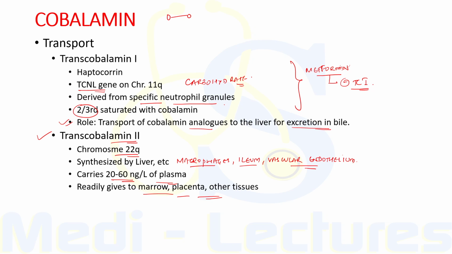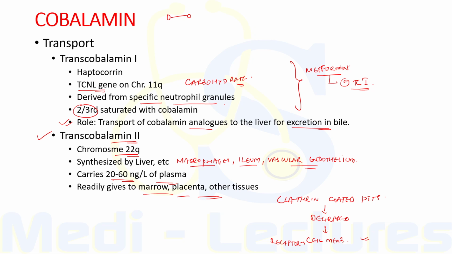So this transcobalamin 2 along with cobalamin is internalized by endocytosis via clathrin coated pits. This complex is then degraded and the receptor is recycled to the cell membrane. So this is how the transport of cobalamin takes place in our body.